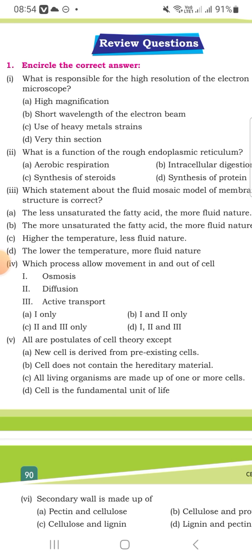This topic is review questions and analytical correct answers. What is responsible for the high resolution of the electron microscope? High magnification, the short wavelength of the electron beam, and the use of heavy metals in very thin sections. What is the function of rough endoplasmic reticulum? Protein synthesis.